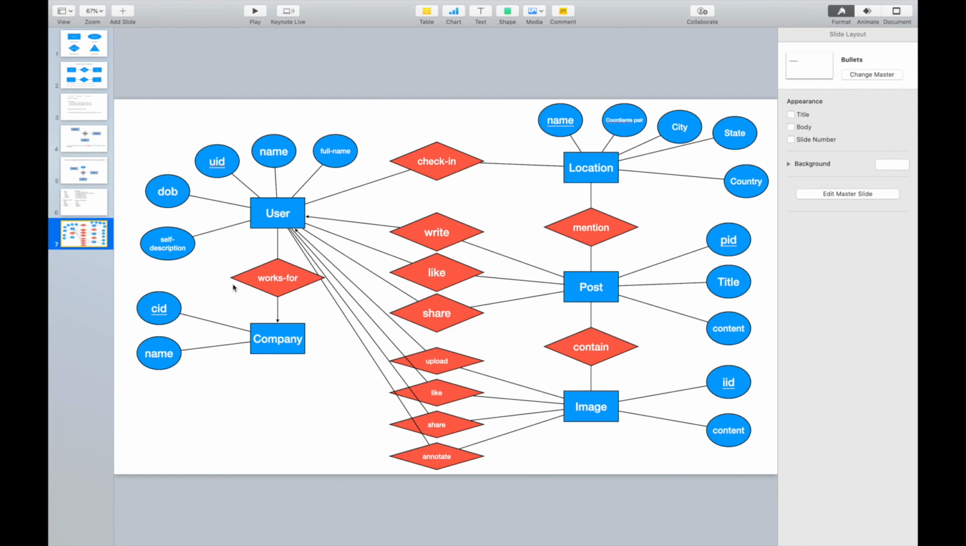I think you are ready to draw your ER diagram for your application. Do the brainstorming with your teammates as early as possible. Okay, thanks for your attention.